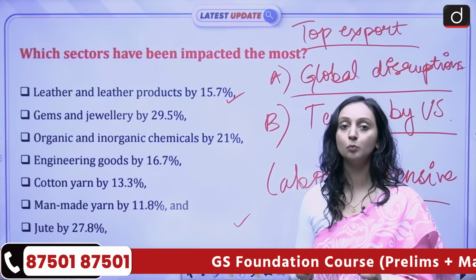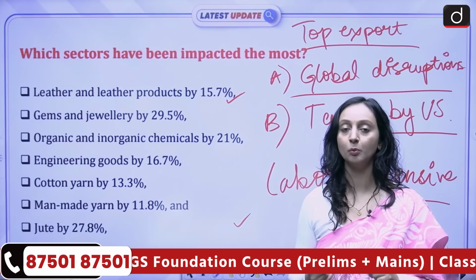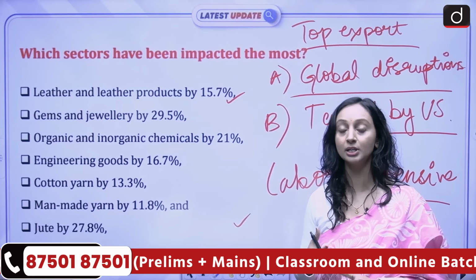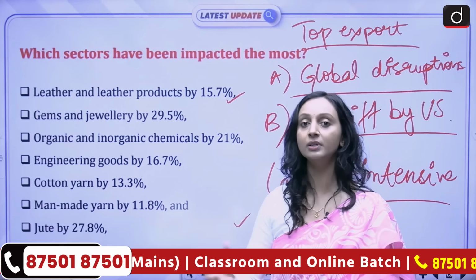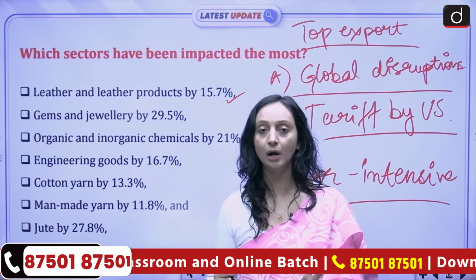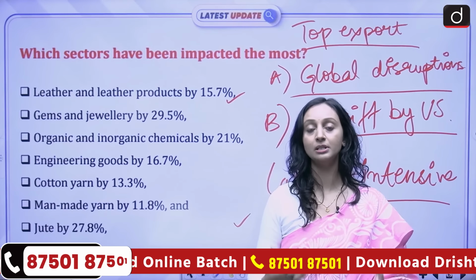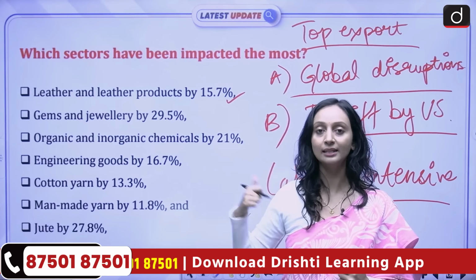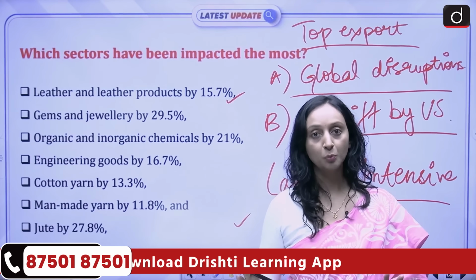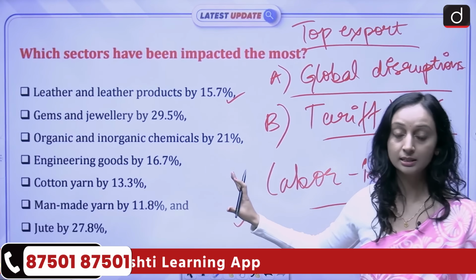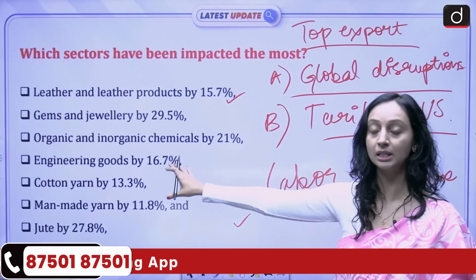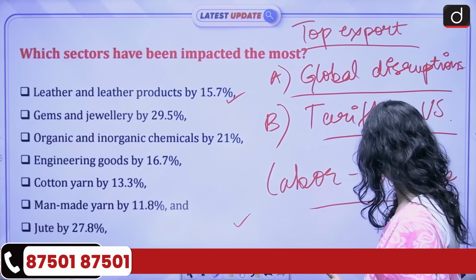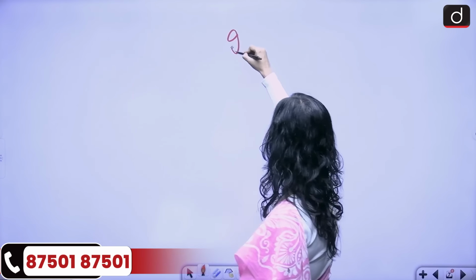But a way to move forward here is that what we are doing at the moment, A, is building self-resilience, relying more on our domestic industries, and B is diversifying our options, not relying only on one or two major economies, but diversifying our options so that if there's any disruption that happens in these economies, we are not this badly affected. So our exports have declined majorly because of these reasons, and these are the labor intensive sectors that have seen the most impact over here. And secondly, our imports have increased.